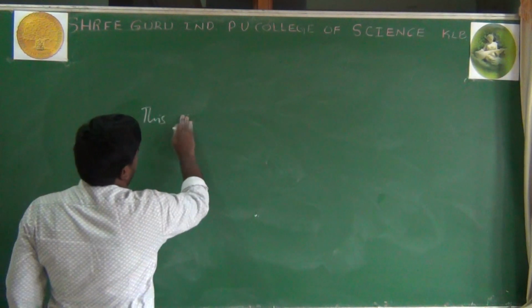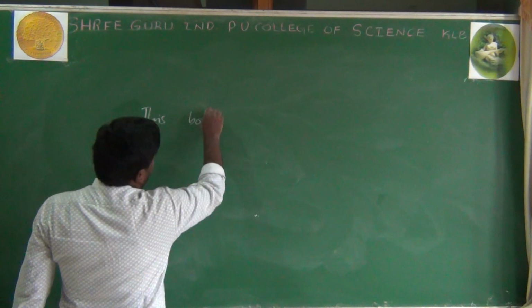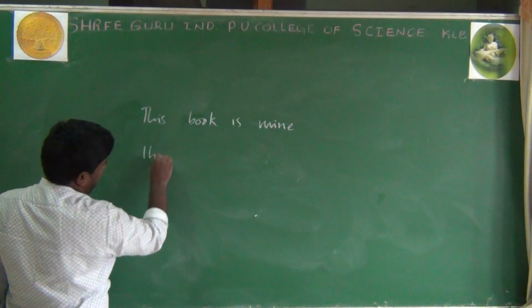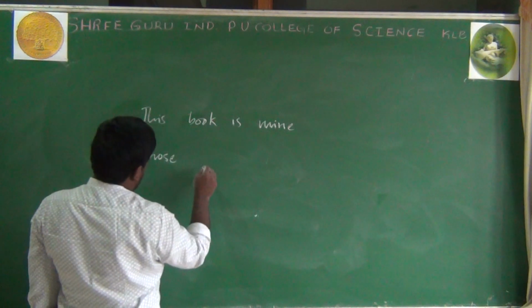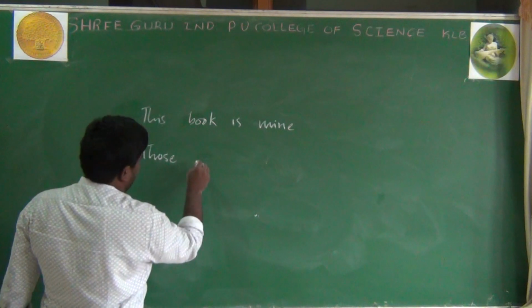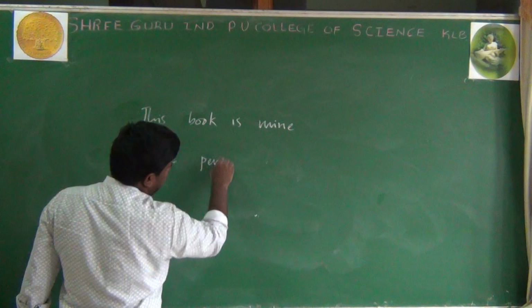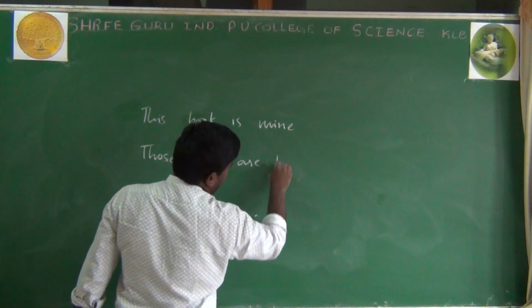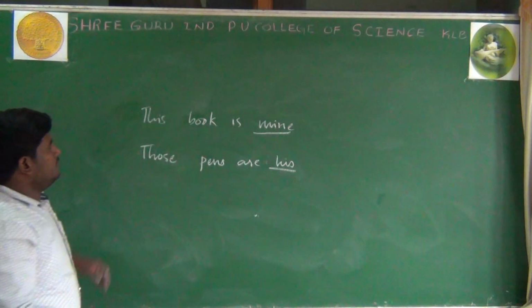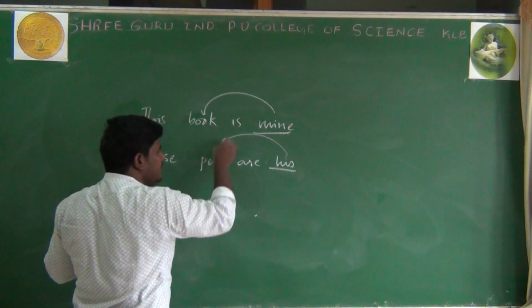This book is mine. Those pens are his. So mine and his, these are now possessive pronouns which are showing the ownership of the book here and ownership of pens.